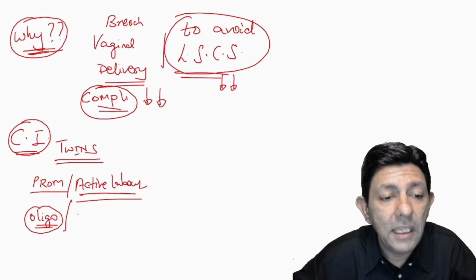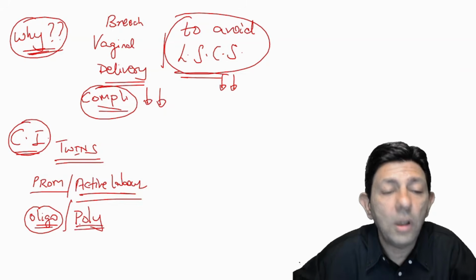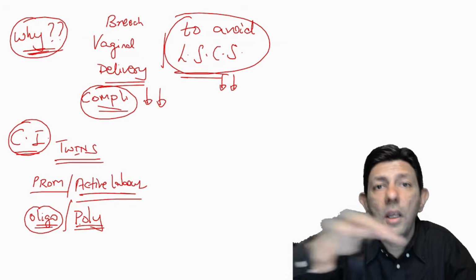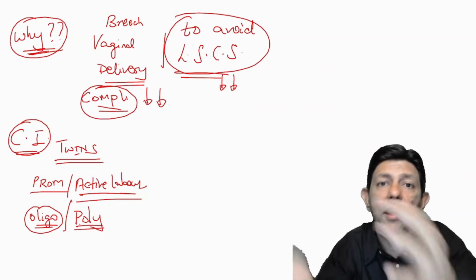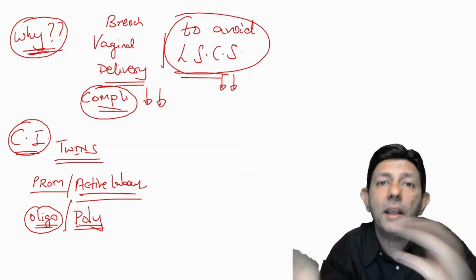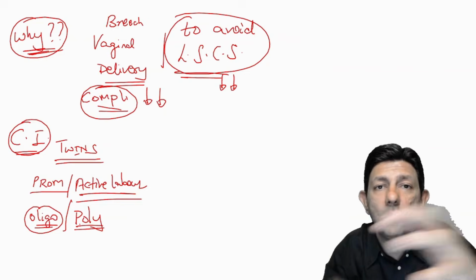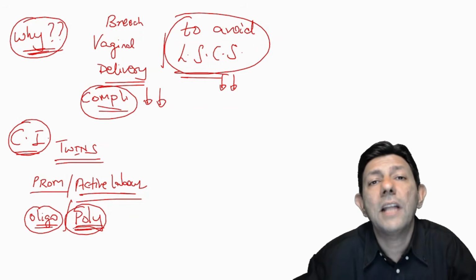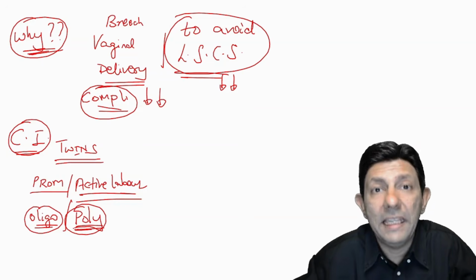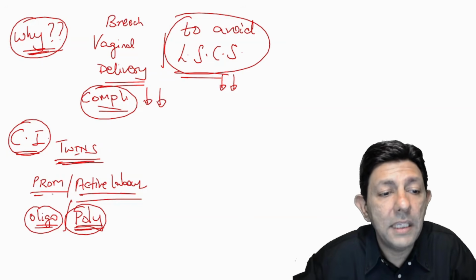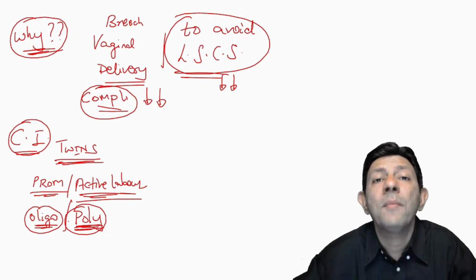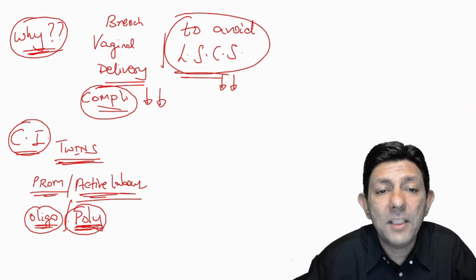And similarly, if there is very much liquor, polyhydramnios, what will happen there? You will rotate the baby, and the baby will again rotate back and become breech. So in polyhydramnios the chance of failure is very high. So: twin pregnancy, PROM, active labor, oligohydramnios, polyhydramnios, and now please pay attention.